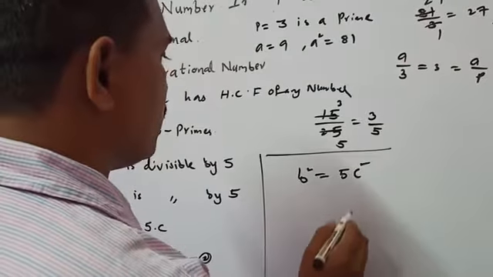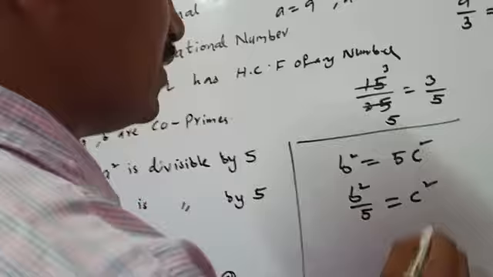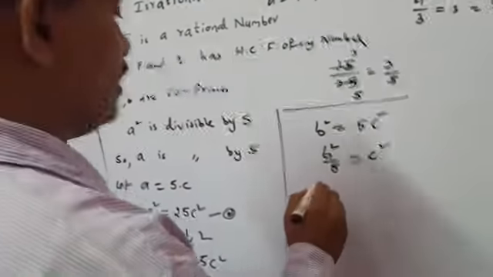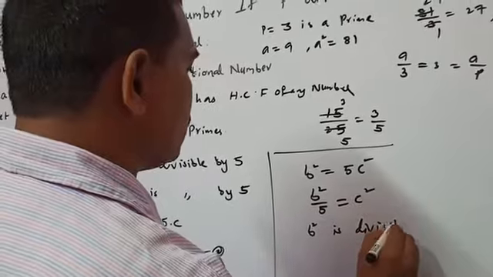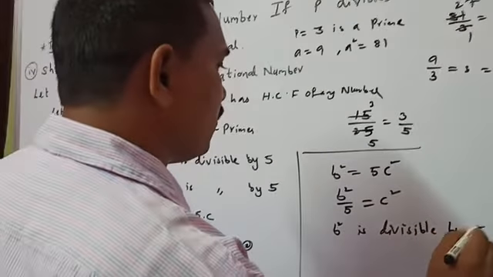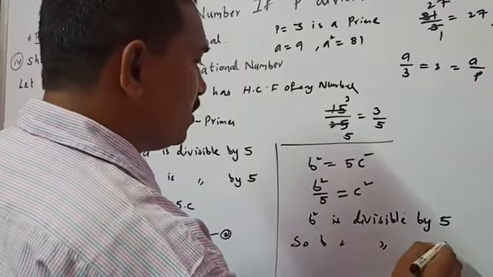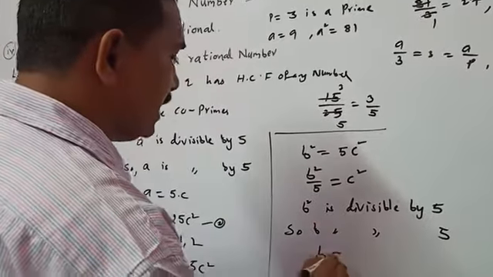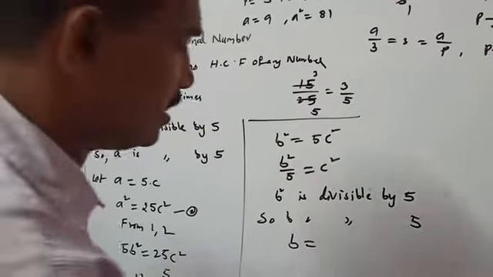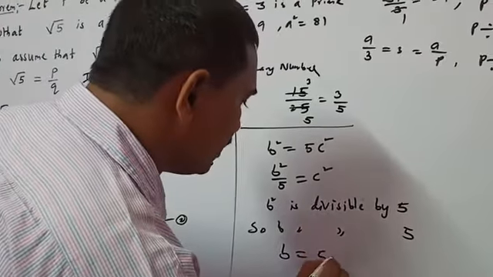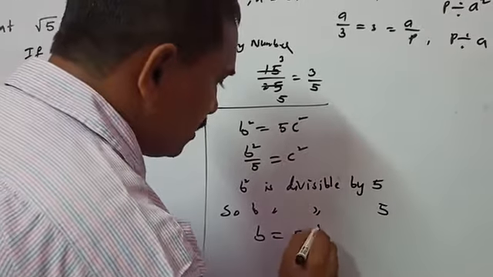So b square by 5 equals c square. Here b square is divisible by 5, so b is also divisible by 5. B is a multiple of 5, so let us take b equals 5 into some other number.